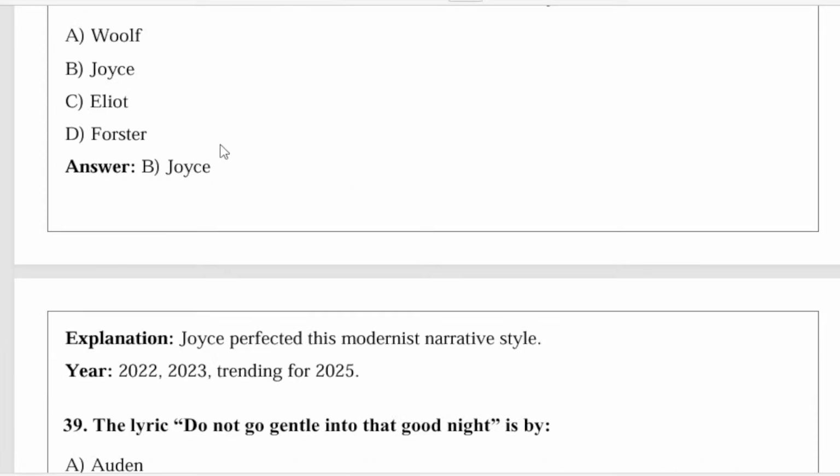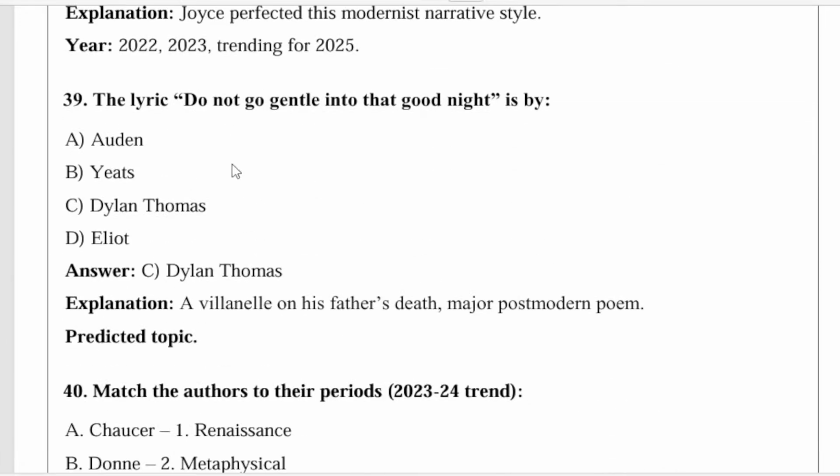Next, we have question number 39. The lyric "Do not go gentle into that good night" is by whom? So, Dylan Thomas is the person.